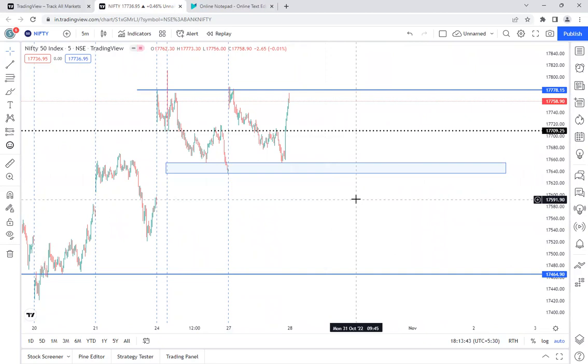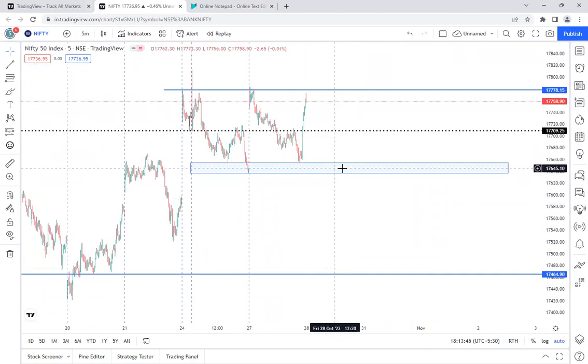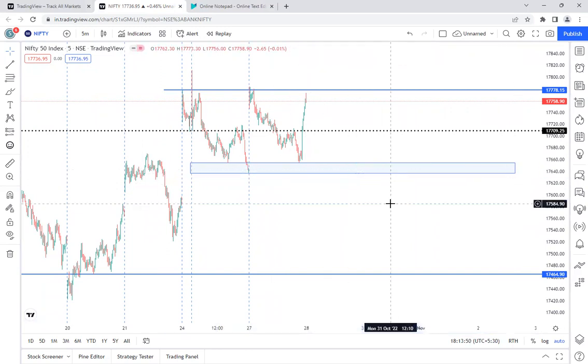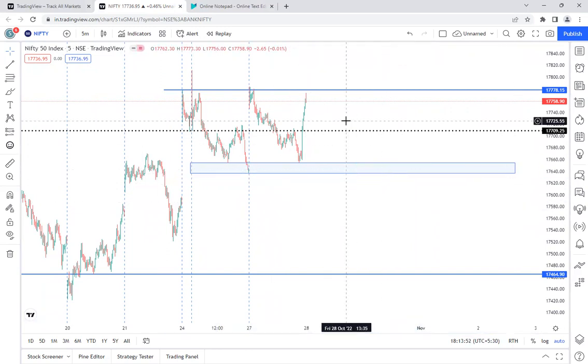Only sellers will get more chances if Nifty goes below this support zone. Okay, so that is very important. So we have to wait until Nifty breaks the 17,780 level, and after getting that retest, only then can we take the buy option. So until that point of time, wait, be patient, and even if tomorrow Nifty trades in this zone, just ignore. I can say don't take any position.